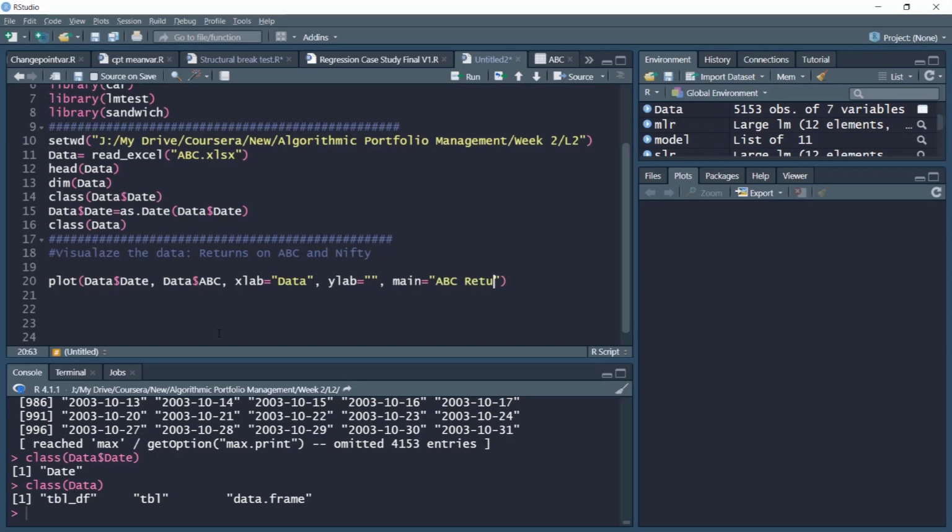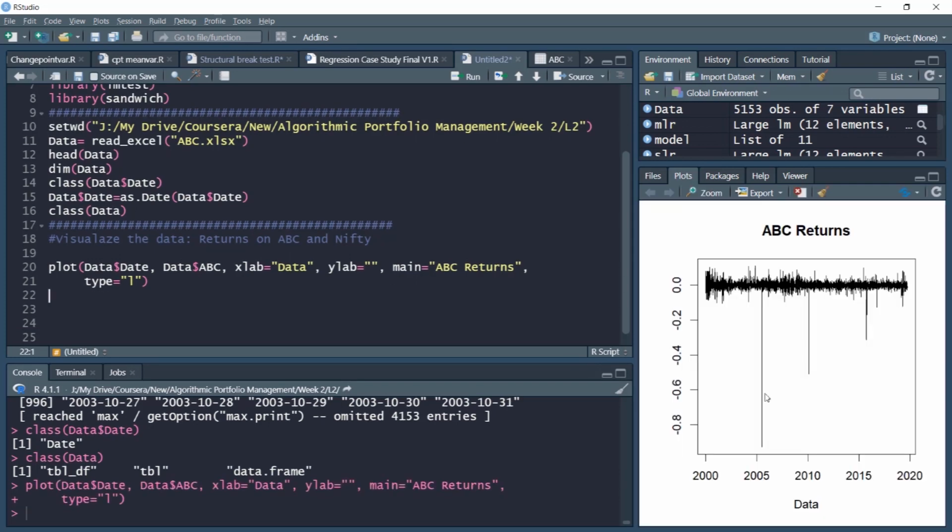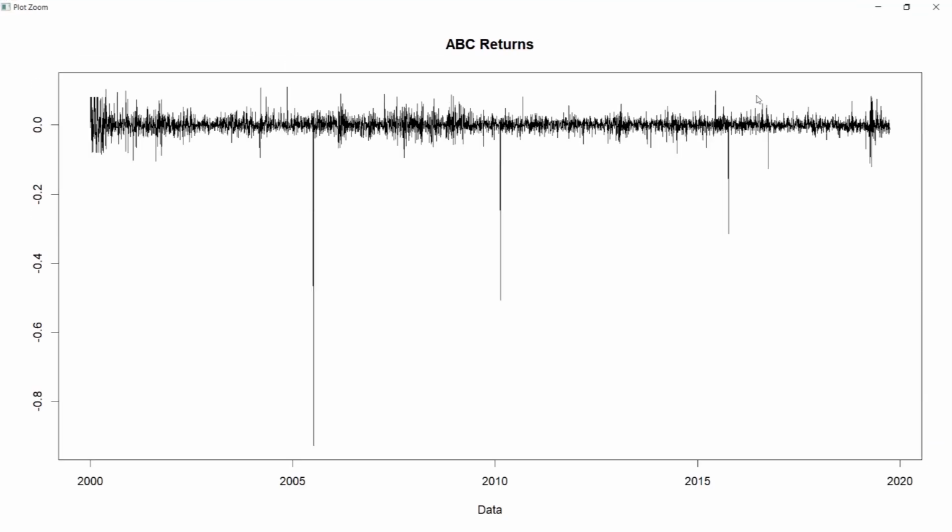So we'll plot the ABC returns along with prices, and we would like to see the plotting format in the line form. So we'll put type as L. Now as soon as I run this command, we'll notice that a plot will appear on the plot window here. We can zoom it. You can see the plot. You can see there are some extreme falls here around 2005 and 2008 and 10. Extreme down movements, increase in volatility.